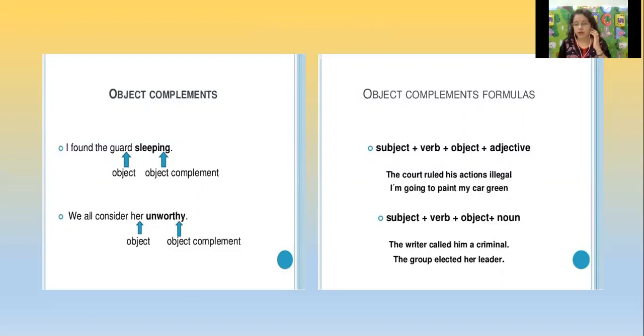So the object complement formula is subject, verb, object, plus adjective. The court ruled his actions illegal. I am going to paint my car green. See here, the court ruled his actions. His actions were ruled illegal by the court. Again, you can find the object and the complement: actions, illegal; car, green. Subject, verb, object plus noun: the writer called him a criminal. It can easily be changed into passive voice. The group elected her leader.